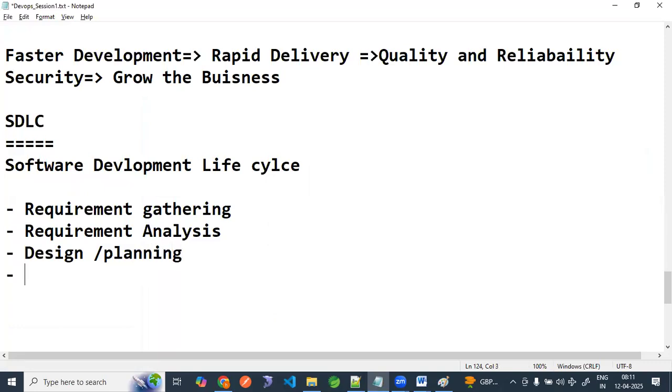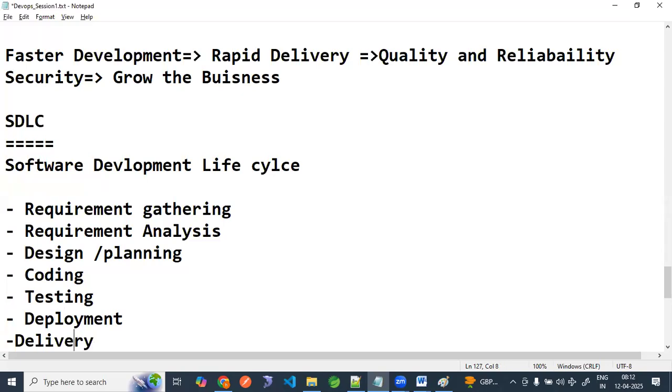After design and planning is done, the developer will start the coding. Coding means implementation. After the coding, we will do the testing. Either they will write JUnit tests, Mockito tests, regression testing, whatever testing, with the help of QA. After the testing is done and everything is fine, deployment comes into the picture. Deployment is done, which means delivery comes into the picture.